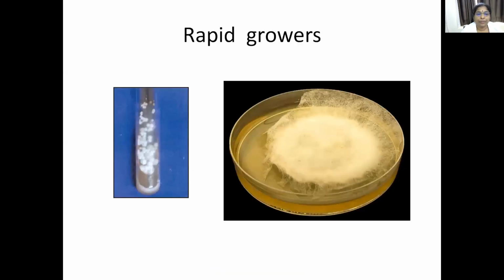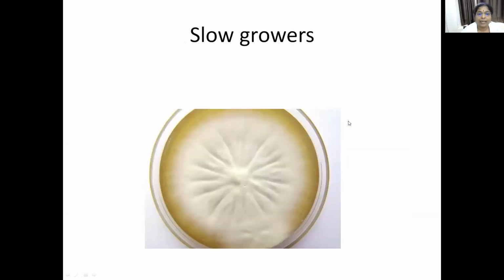And this is the picture showing rapid growers. Candida is a rapid grower, so bacterial-type colonies are seen in the tube. And for Rhizopus and Mucor, you can see this cottony type of growth, which is the rapid grower. For slow growers, a velvety type of consistency is seen.